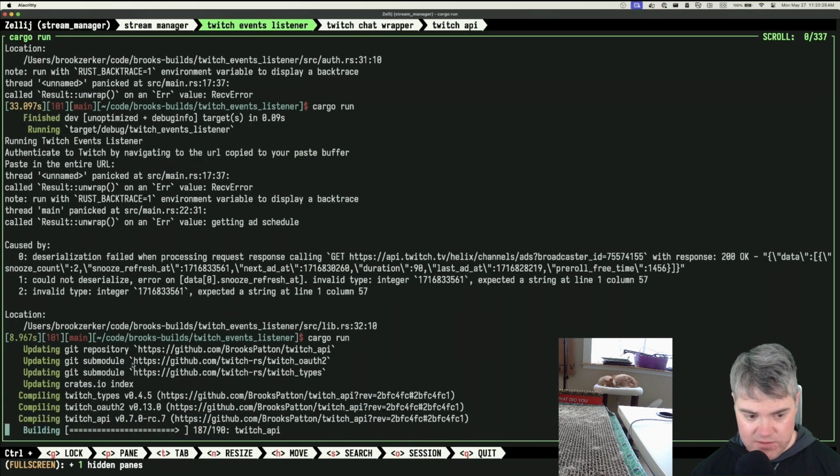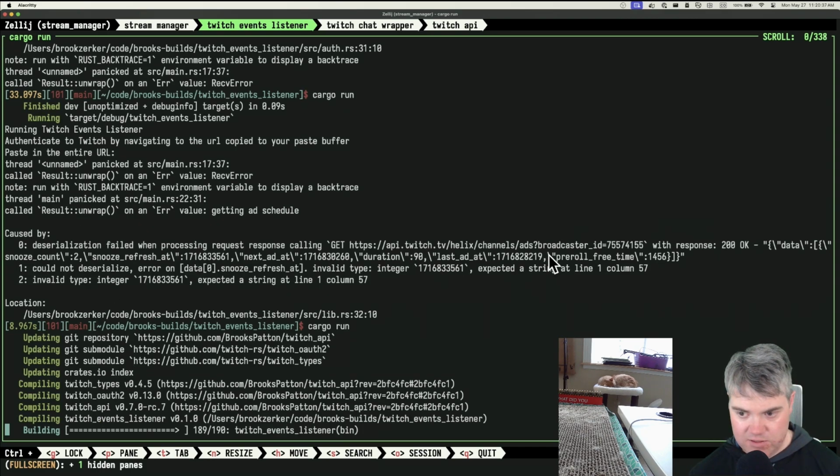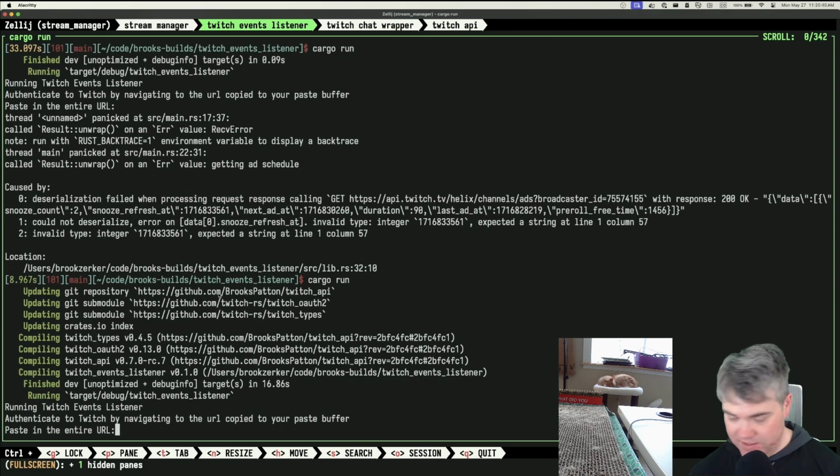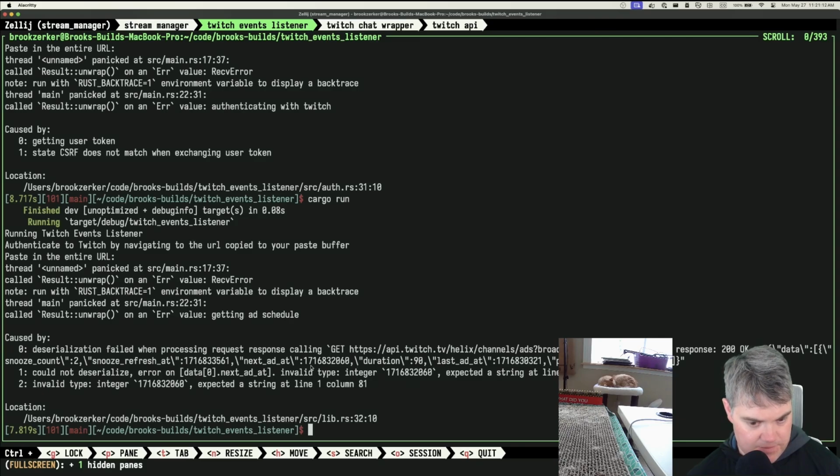You thought it was a string. It is a number and it's supposed to be a string, but we can see it coming in. It's a number. The documentation said it's supposed to be a string, but it's not. Okay, so here we can see could not deserialize next add at invalid type integer expected a string. So we got past that error. So we have an integer and it expected a string.